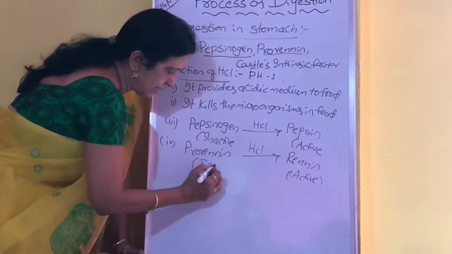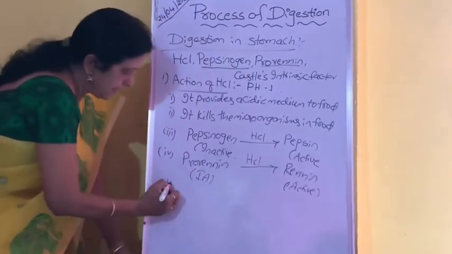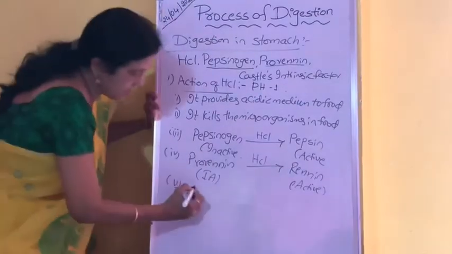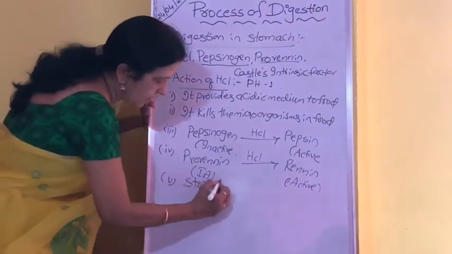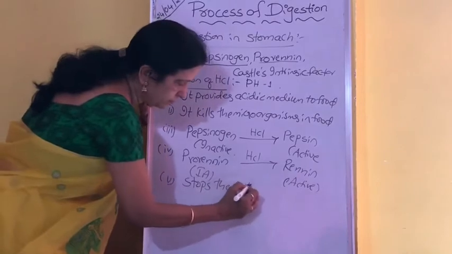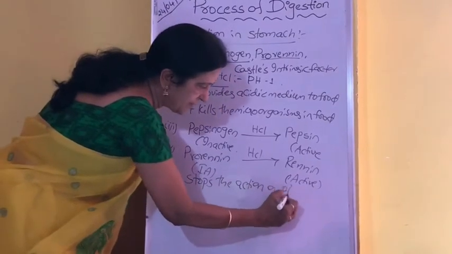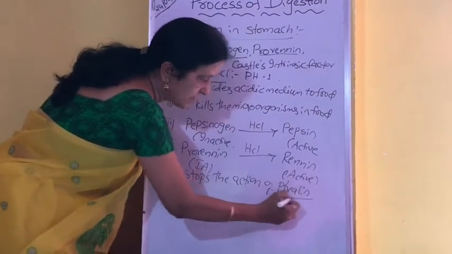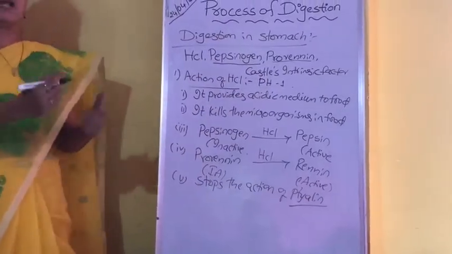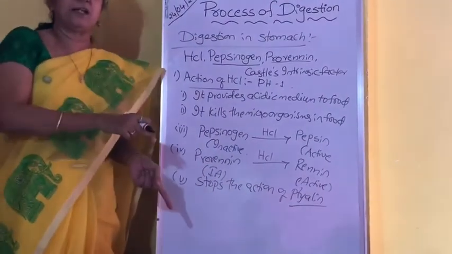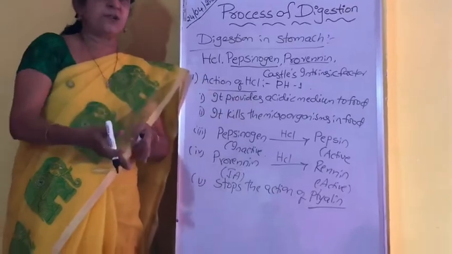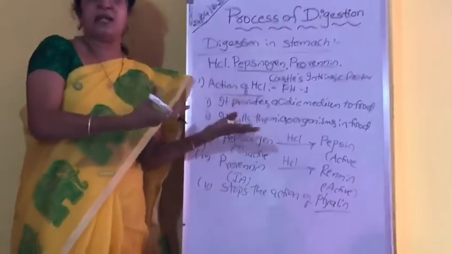And last but not the least, it stops the action of ptyalin. We said food mixes with the saliva, and saliva has the ptyalin enzyme. So once the food enters the stomach, there is no need for ptyalin action.